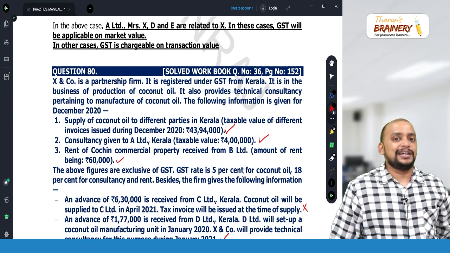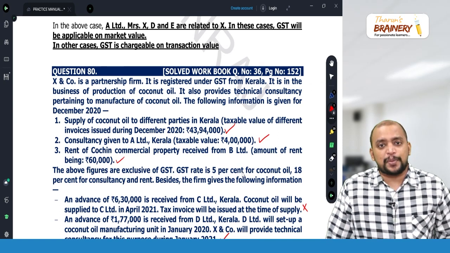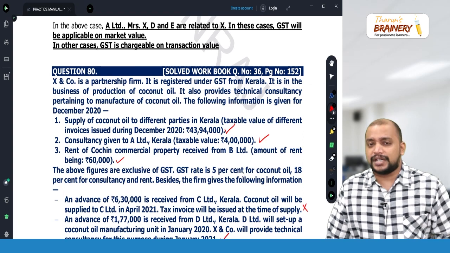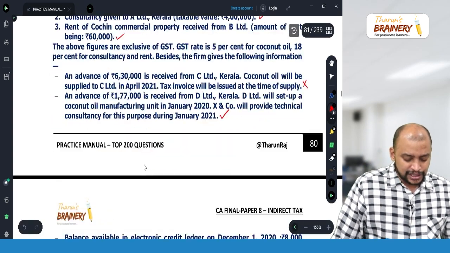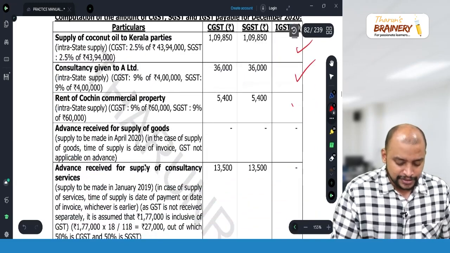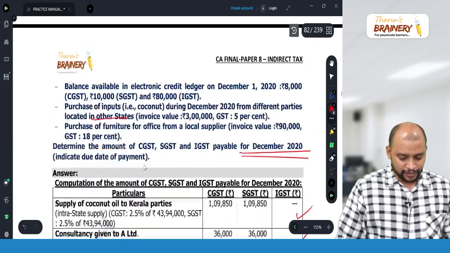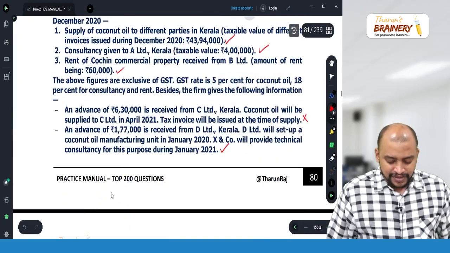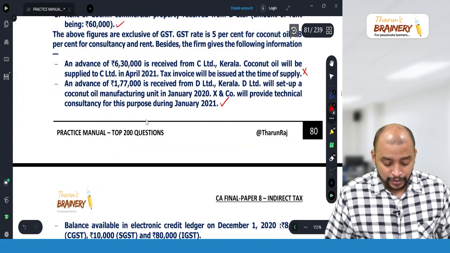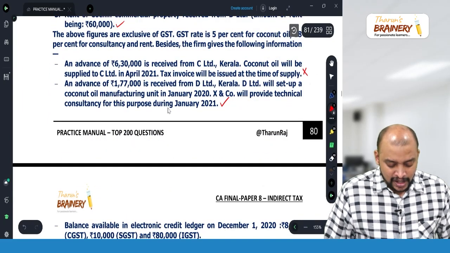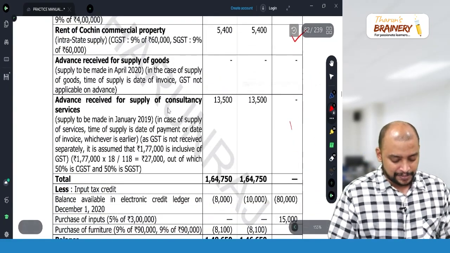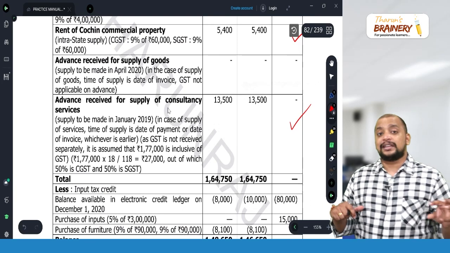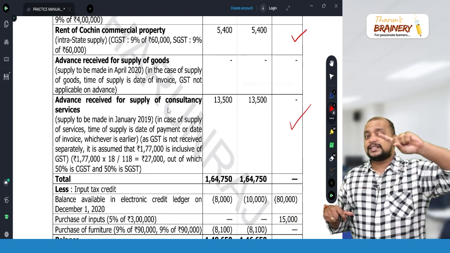Here, renting of commercial property will definitely be taxable. 60,000 into 9%, 9%, so 5,400, 5,400. Then in case of this advance, no GST with respect to goods, but for services we need to pay on 1,77,000. So CGST 9%, SGST 9%. With this we completed the gross liability, statement number 1.